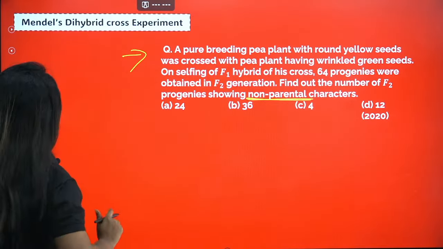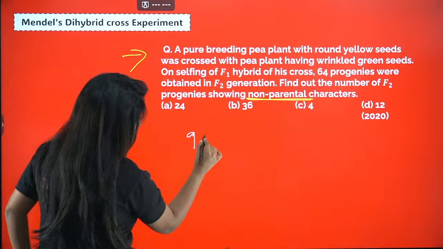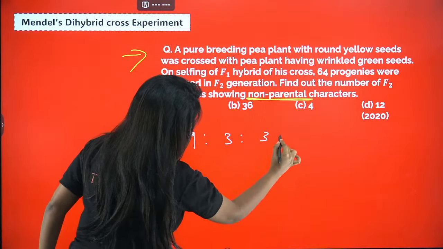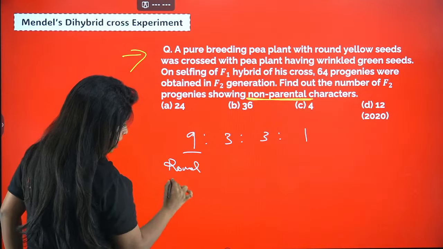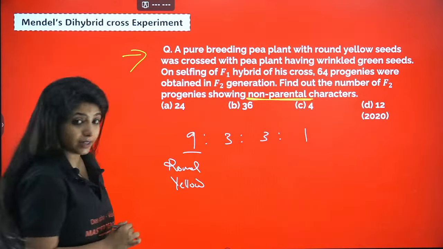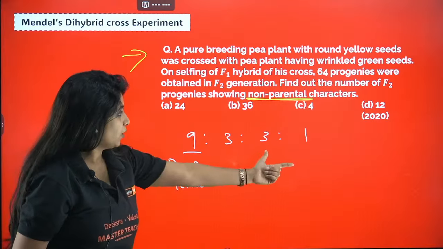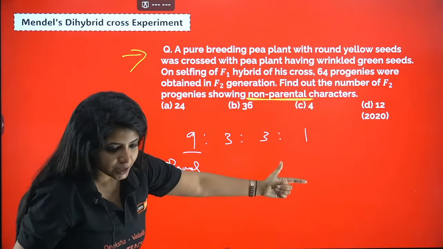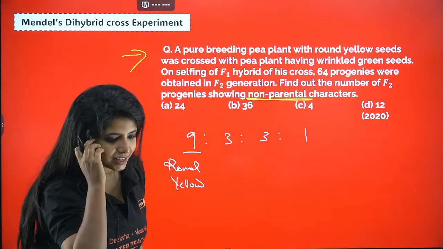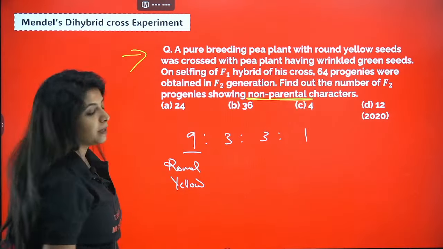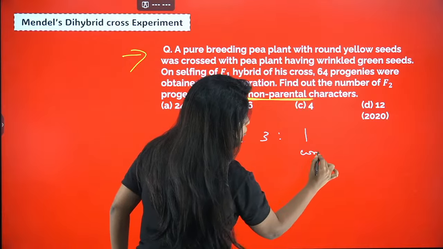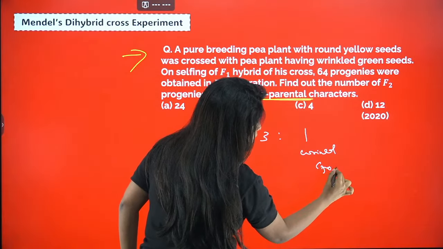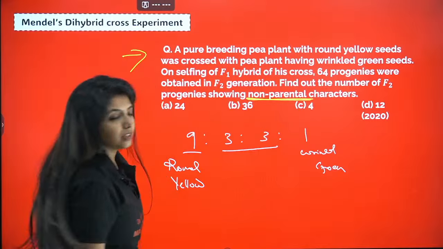So we had a ratio 9:3:3:1. One of them is round and yellow, the dominant trait, right? Legend says the answer for this question is B. Chandrakant also says B. Fine. Let's see. So 9 of them are round and yellow, 1 of them is wrinkled and green, and these two are the non-parental character.